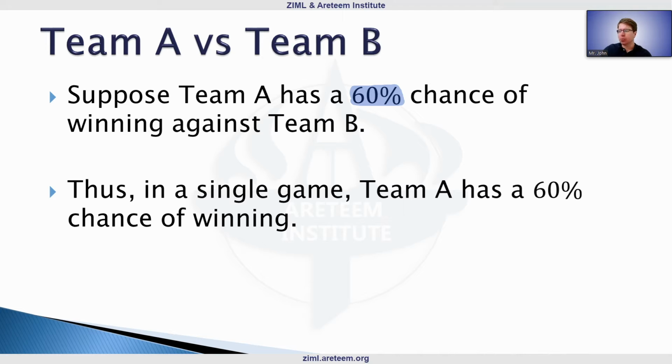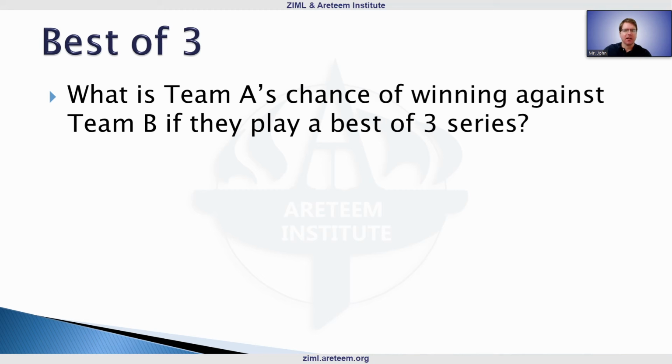Now we want to explore what happens if they play one of these series, and to set things up, let's start with a best-of-3 series.